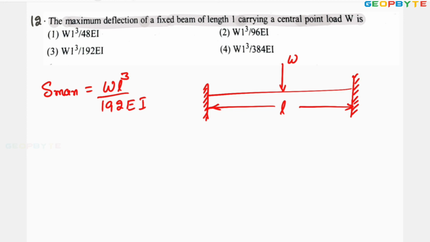You remember this is a standard formula. At the diploma level, fixed beams are not included, but it is given in ESET. You try to remember this formula. Maximum deflection for a fixed beam when it is subjected to point load at the center is WL cube by 192 EI. Look at the third option. Third option is absolutely correct. I hope you got my point. Let us take one more problem.